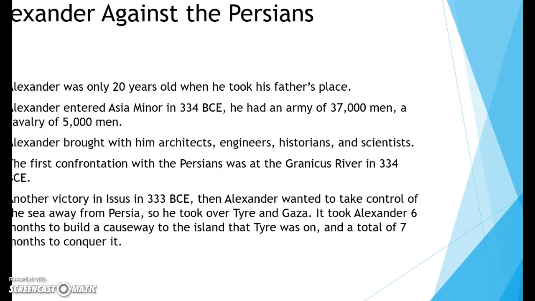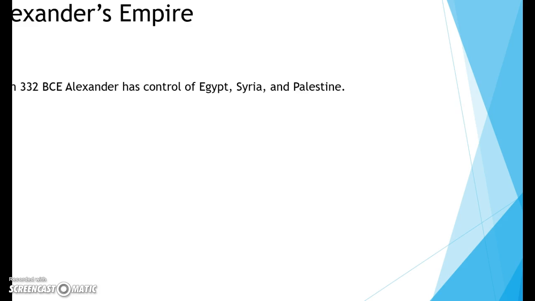Alexander wanted to take control of the sea away from Persia, so he took over Tyre and Gaza. It took Alexander 6 months to build a causeway to the island that Tyre was on, and a total of 7 months to conquer it. Alexander's empire. In 332 BCE, Alexander gained control of Egypt, Syria, and Palestine. He didn't even have to fight Egypt, they just surrendered.